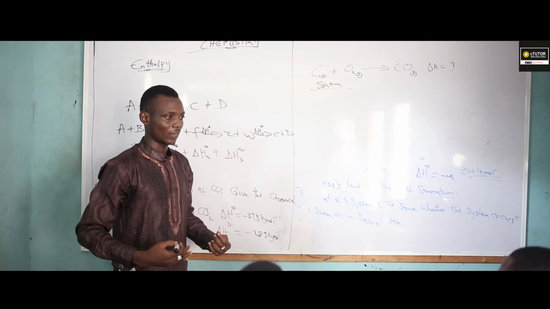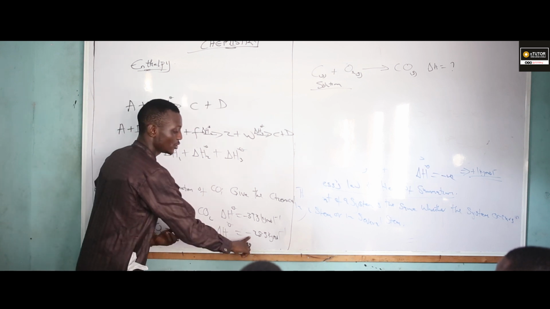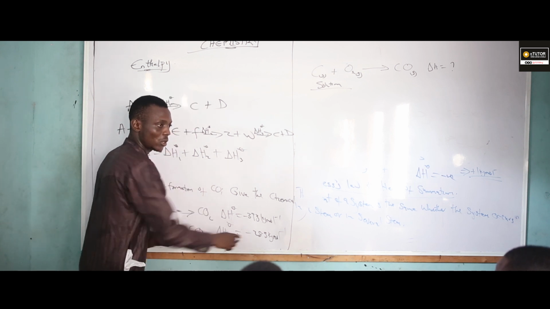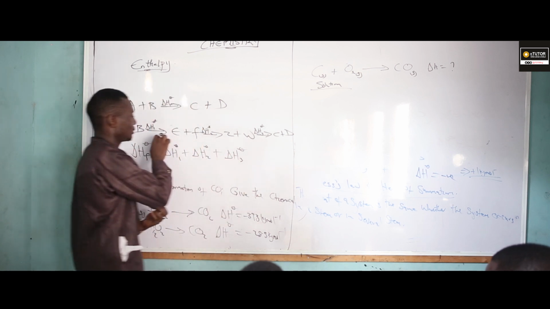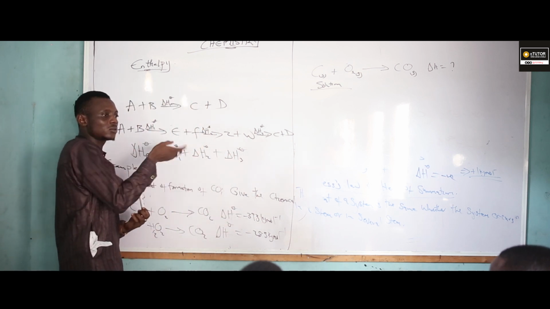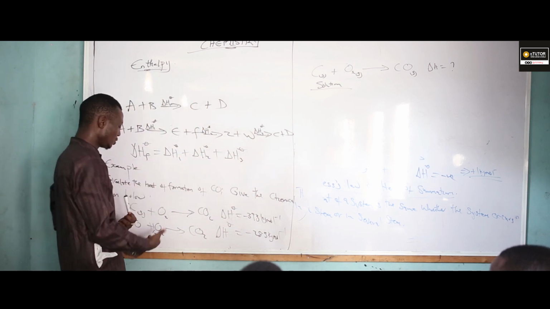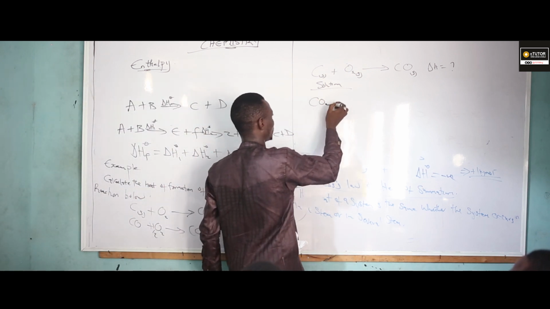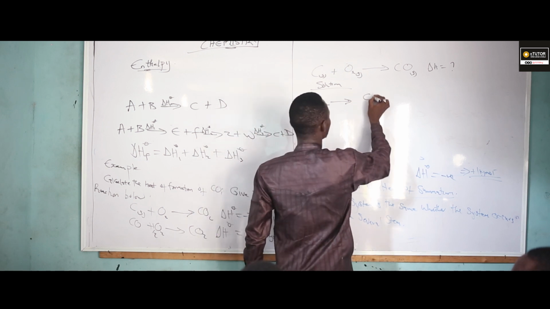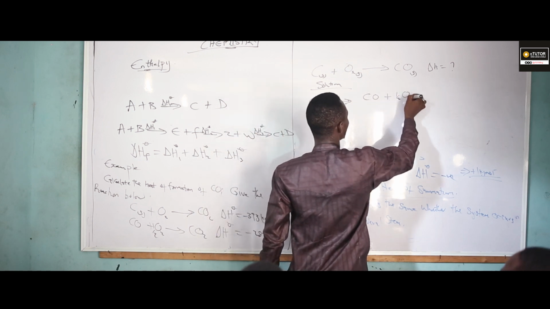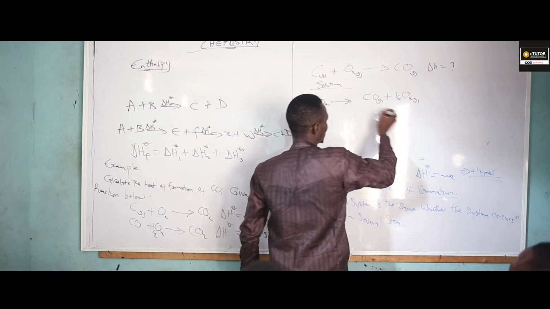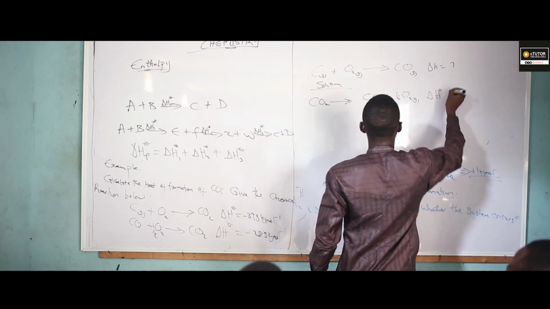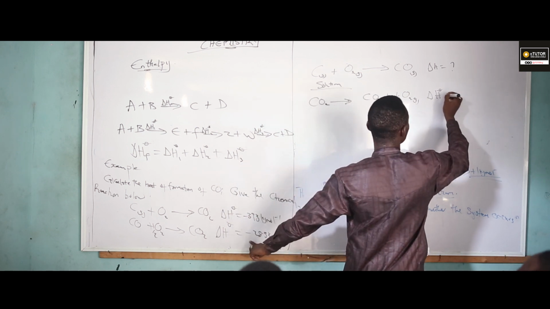If you are reversing any thermochemical equation, the sign is going to change. When you reverse an endothermic reaction, it's going to turn to exothermic. So I'm going to reverse for this. If I'm reversing, I'm going to have CO2 to give CO plus half O2, gas, gas. What is my heat of that reaction?